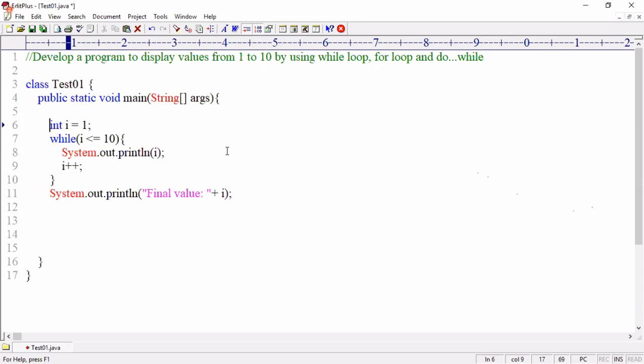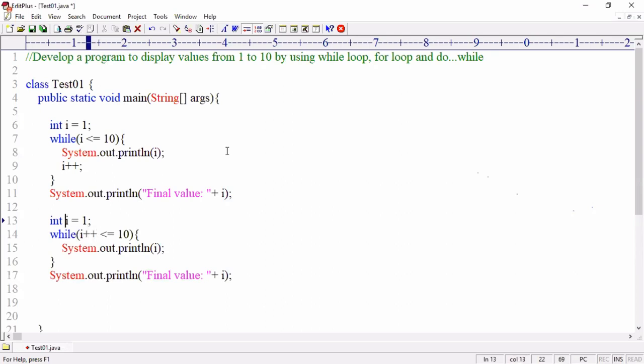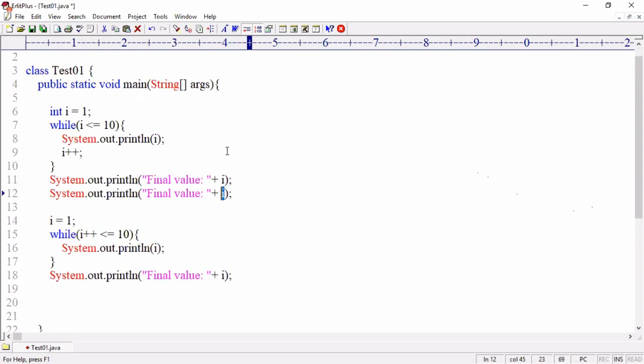Can you please rewrite this while loop with i plus plus at the same place? Possible? Yes. Right. Now I'm removing it here. Can I write i plus plus here itself? Yes. If I write i plus plus in the condition, now the i variable is taken with 1. With this code, what is the output? 1 to 10 displayed, 2 to 10 displayed, or 2 to 11 displayed?